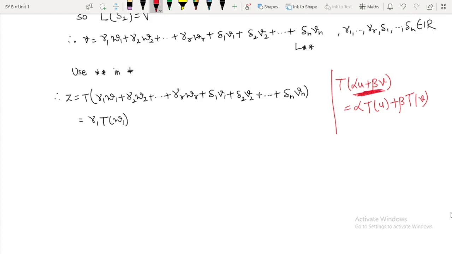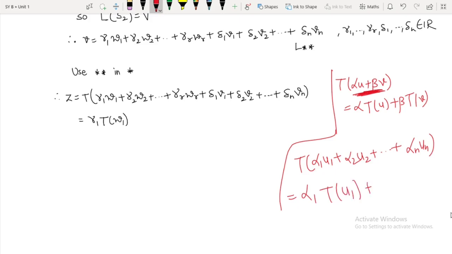If you have a finite sum, T of alpha 1 u1 plus alpha 2 u2 plus so on up to alpha n un, you can still write it as alpha 1 T of u1 and so on, alpha n T of un. Since T is a linear transformation, this is also possible.